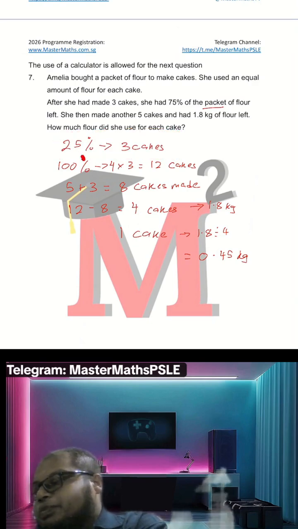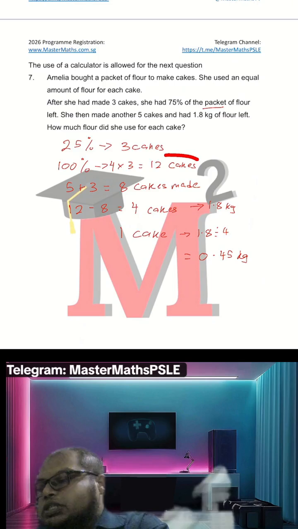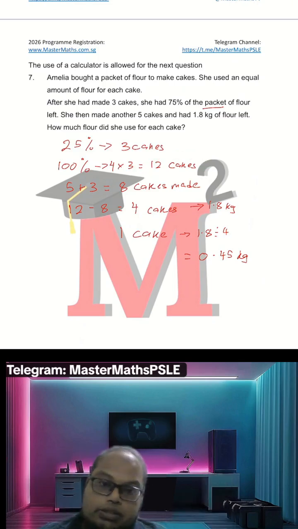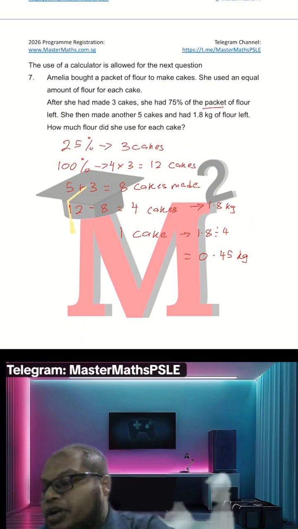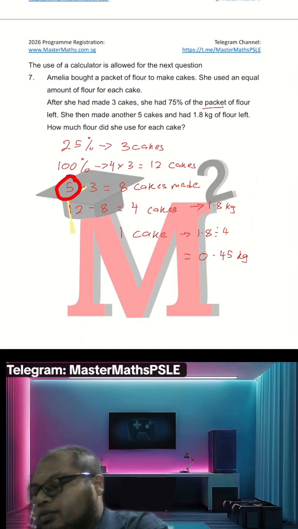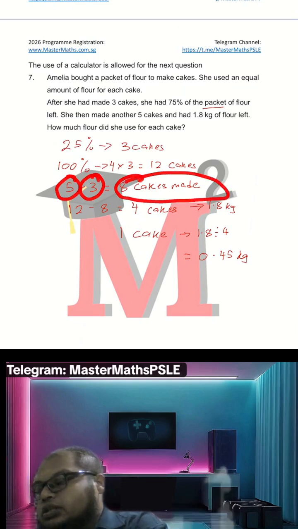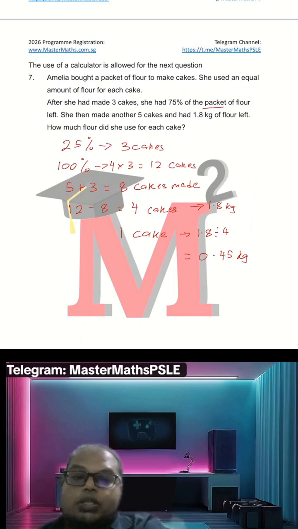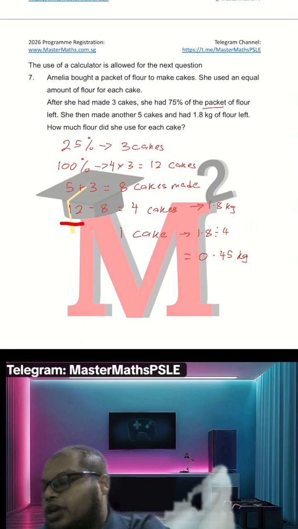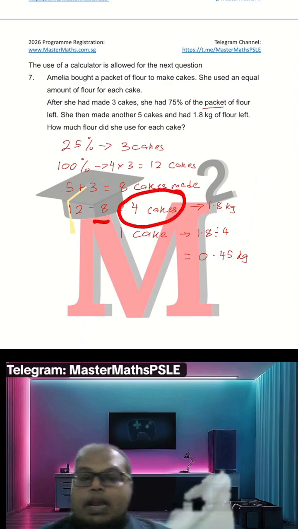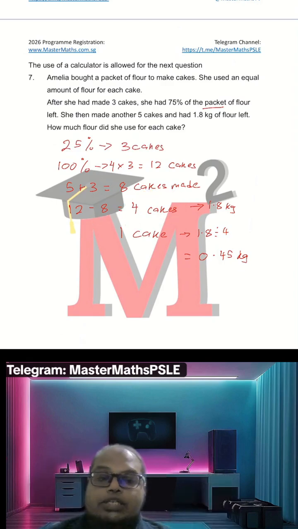That's why 100% of the flour means she can make 12 cakes. So if she already made 5 and 3, she would have already made 8 cakes. Like I said just now, the total supposedly is 12 cakes, right? 12 minus 8, 4 cakes left that she can do.